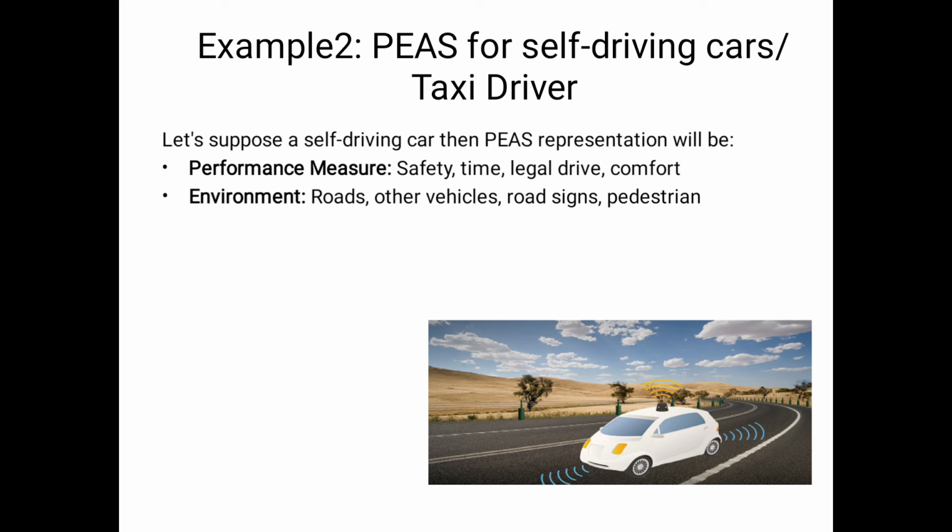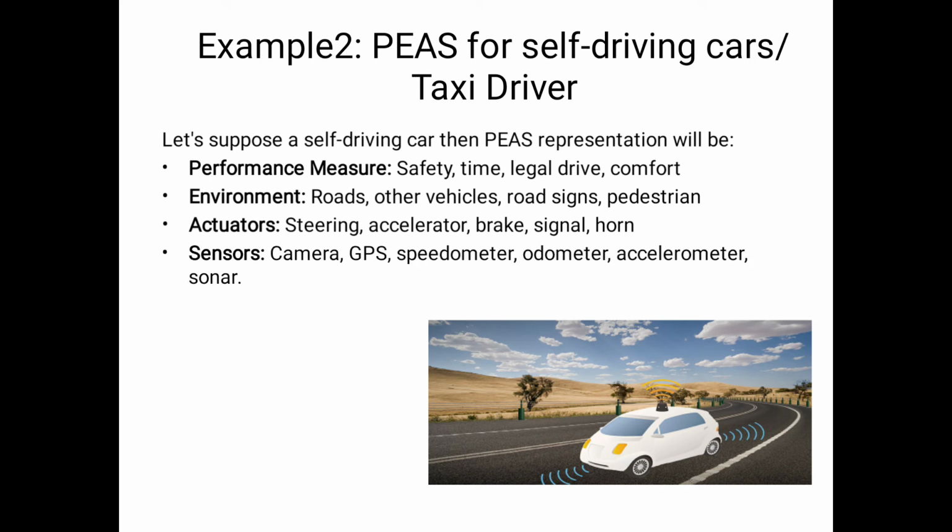Roads, other vehicles. Here the driver observes the other vehicles, road signs, pedestrians. What are the actuators? Steering, accelerator, brakes, signals, horn. What are the sensors? Camera, GPS, speedometer, odometer, accelerometer, sonar. I hope all of you understand my point.